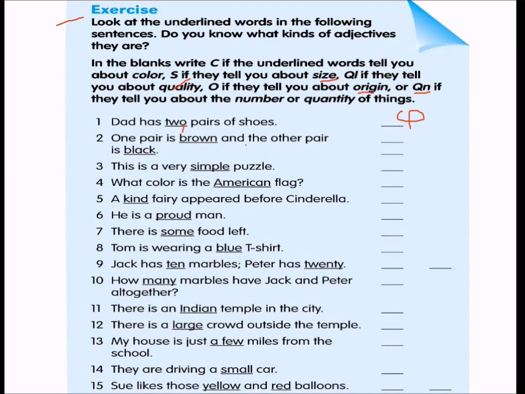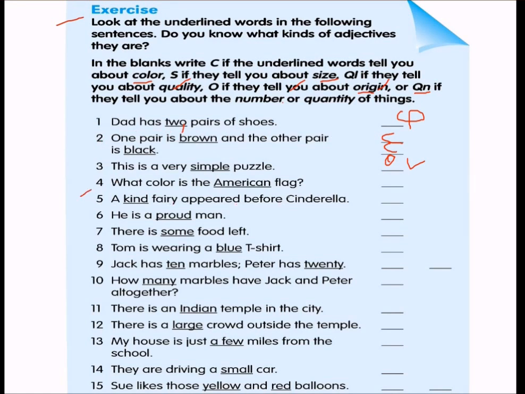One pair is brown and another pair is black, so that will be color. This is a very simple puzzle. Simple means you are talking not about color, size, quantity, origin or number, but about quality. QL. Simple puzzle, QL.